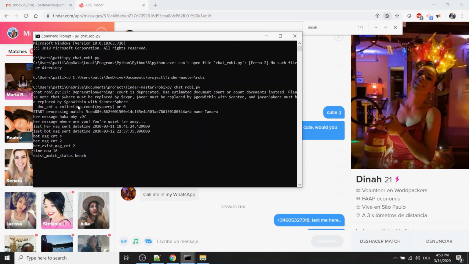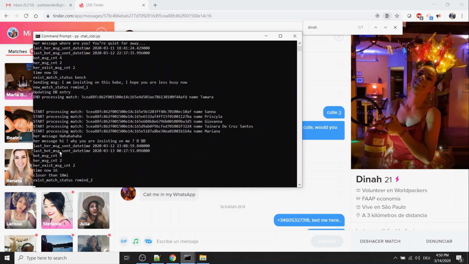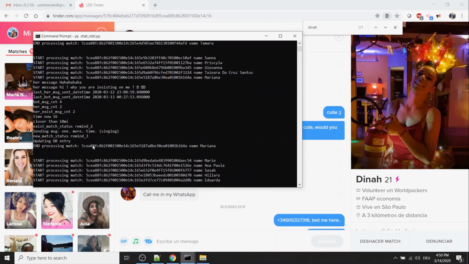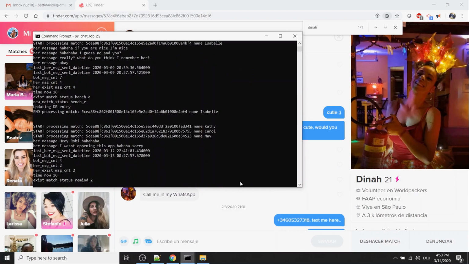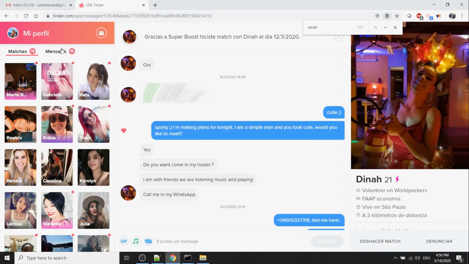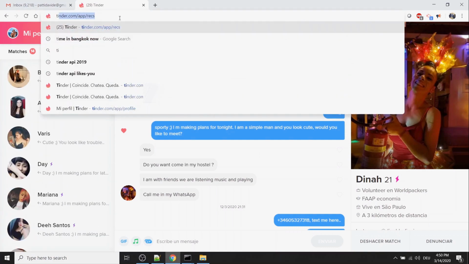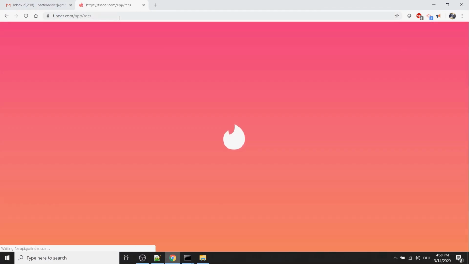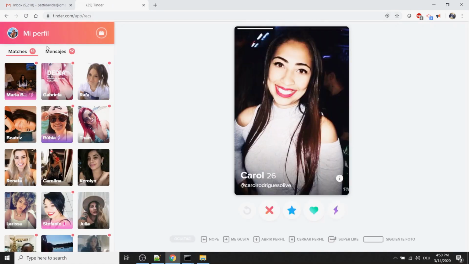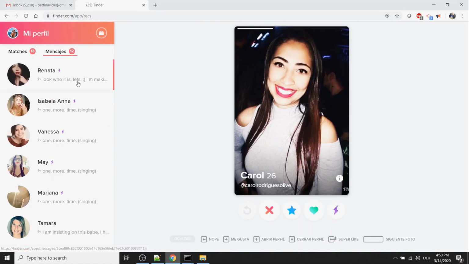Okay, it's also printing a lot of information so I can check and understand what's going on: her new messages, what I'm sending. But let's have a look at what happens here. Just go to the messages and let's see. You can see it's sending messages.